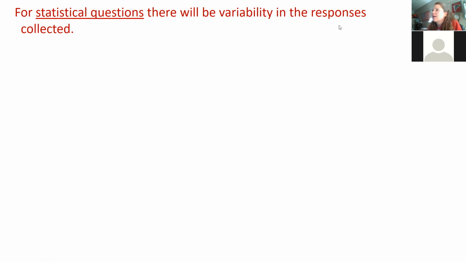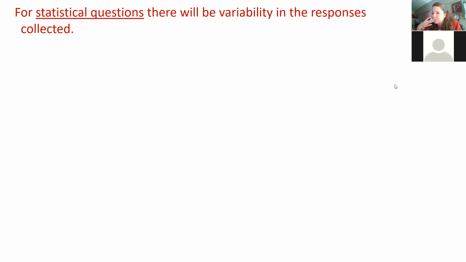All right, so you guys have been studying about data this unit, and you have been looking at types of questions. When you ask a question that is considered statistics, you want to make sure that when people respond, there's variability in the answer.